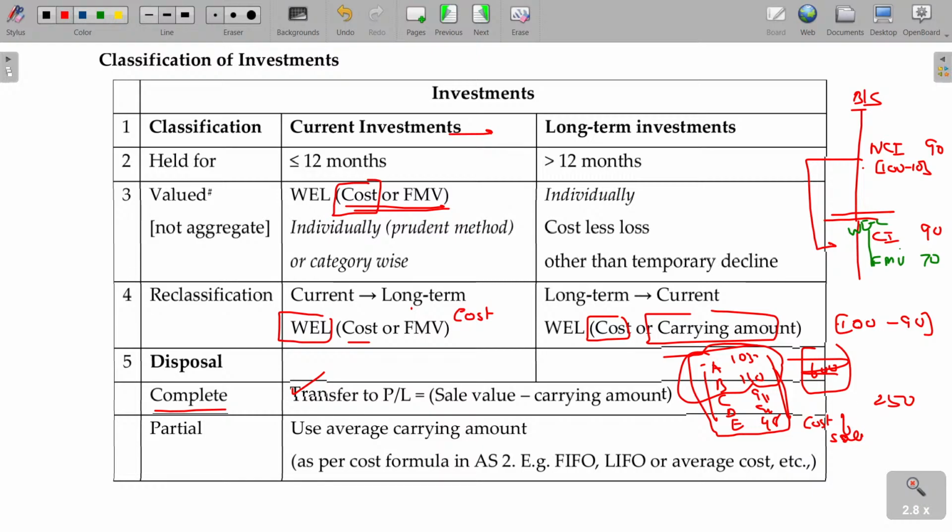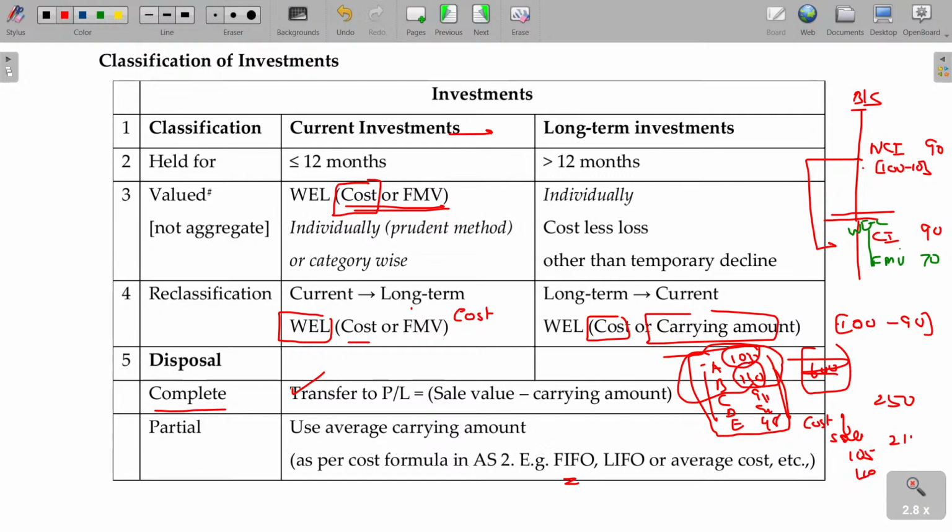2 shares sold, no. Then you can depend on the inventory valuation like FIFO method, LIFO method and average method. So if you follow the FIFO method, the first item sold was purchased for 105, the second one purchased for 110, so the value being 215. Then the profit being 35. That's how you can recognize if you are following the FIFO method.